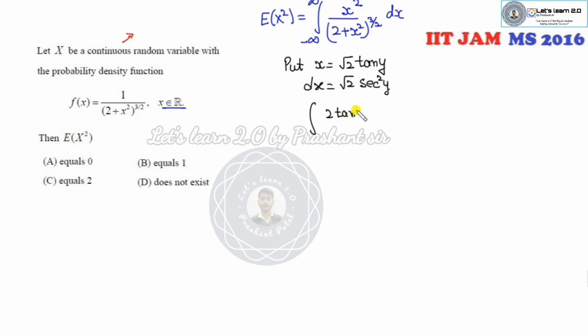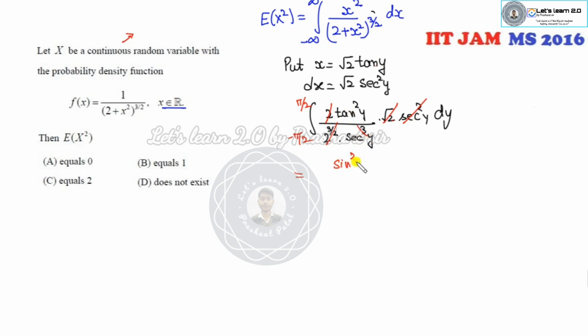So I can substitute here x square. It's 2 tan square y divided by 2 to the power 3 by 2, which is common. It will be 1 plus tan square, which is secant square, secant square of 3 by 2. It's a secant cube into root 2 secant square y dy. What is the limit of y? When x is minus infinity to plus infinity, y is minus pi over 2 to plus pi over 2. So you can see root 2 and 2 raised to power 3 by 2 will be cancelled out, and secant square will be cancelled out.